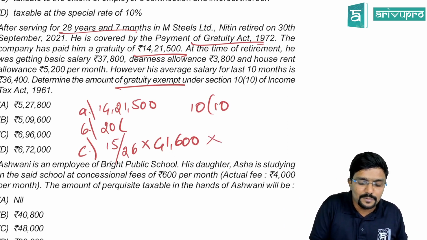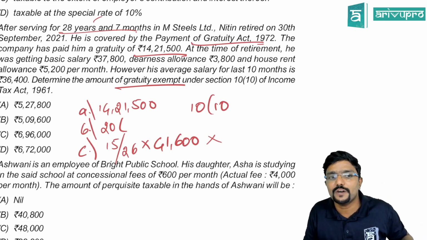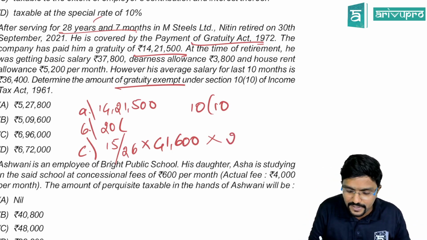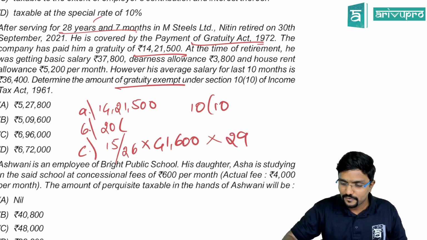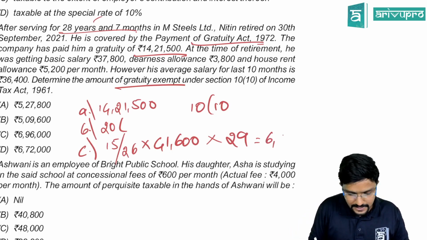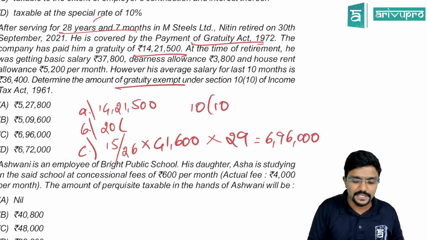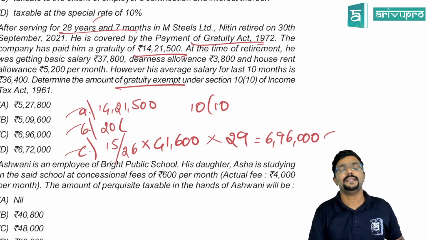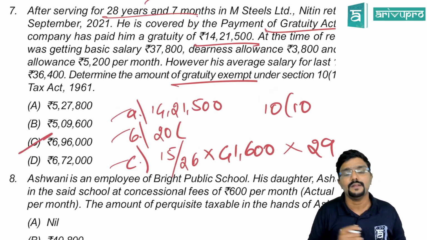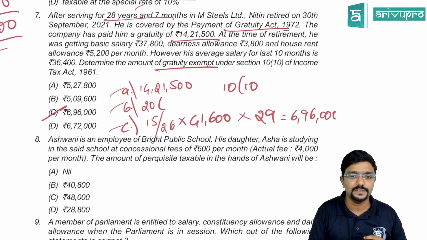Then number of years of completion of service, 28 years, 7 months. So 6 or more months, you have to round it up to the next year. Please be careful. All these are important. So you have to take 29. So how much you will get? 41,600 into 15/26 into 29. You will get 6,96,000, guys. So how much is exempt? Least of the following. A, B, C. C is the least. 6,96,000. So please be careful when the questions are like this with respect to calculation.